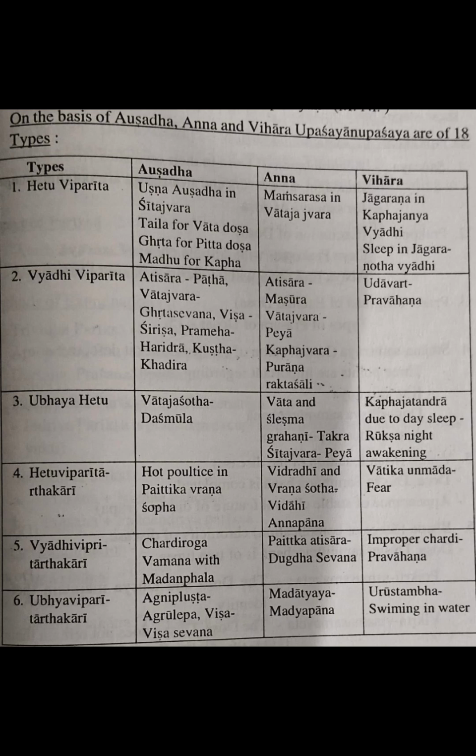Next one is Hetu Viparitarthakari, similar to the disorder, similar to the causative factor. Example: hot poultice in Pittaja Vrana Shopha, that is Ushna Upanaha. The patient has got Shopha due to Pittaja Vrana. Pitta dosha is there and swelling is also there, so we are giving Ushna Upanaha.